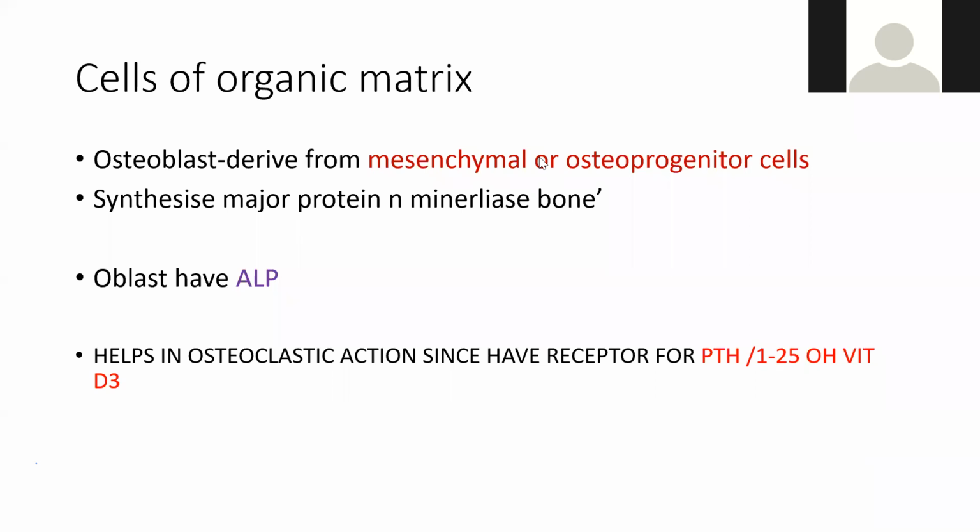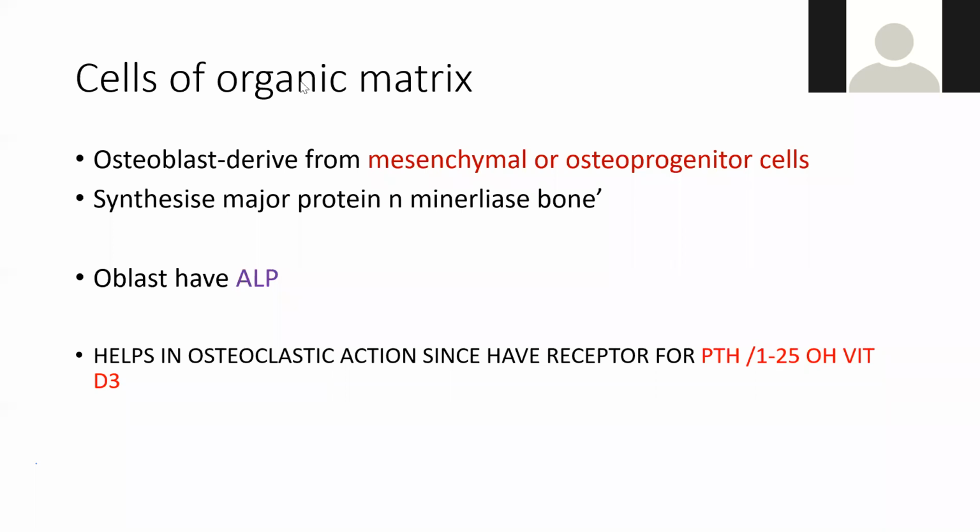Now osteoblast has this alkaline phosphatase. Alkaline phosphatase is an enzyme which helps in the formation of new bone. ALP is alkaline phosphatase. An alkaline medium is used for the formation of new bone, and this medium is given by alkaline phosphatase, which is produced by the osteoblast. Now the other thing about osteoblast is it helps in osteoclastic action.